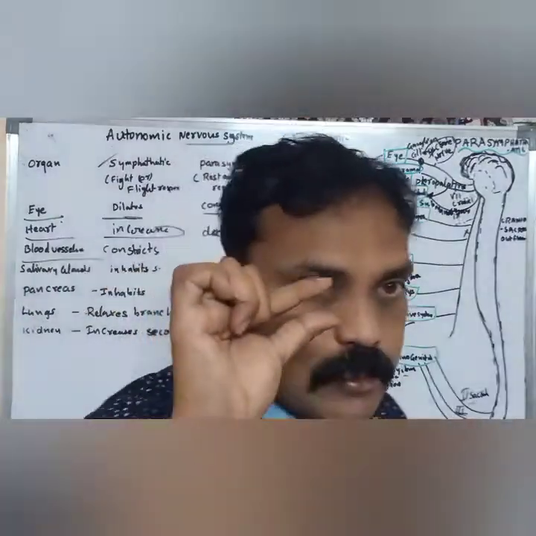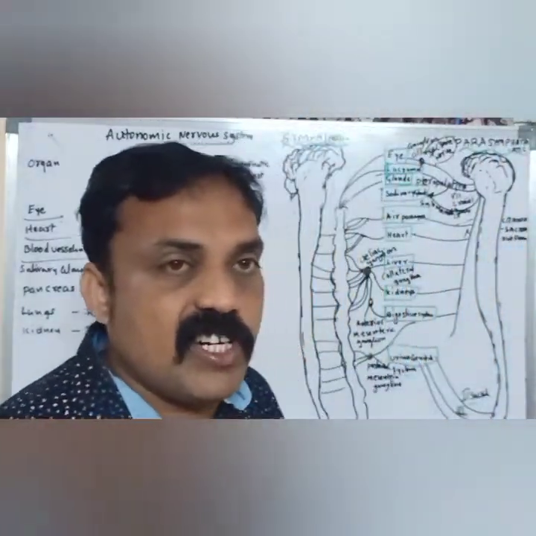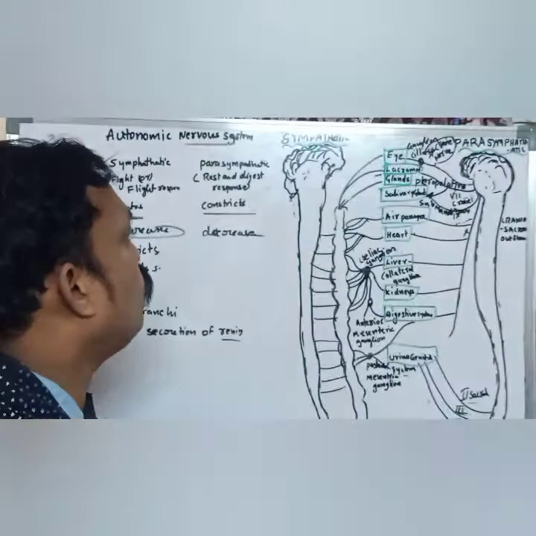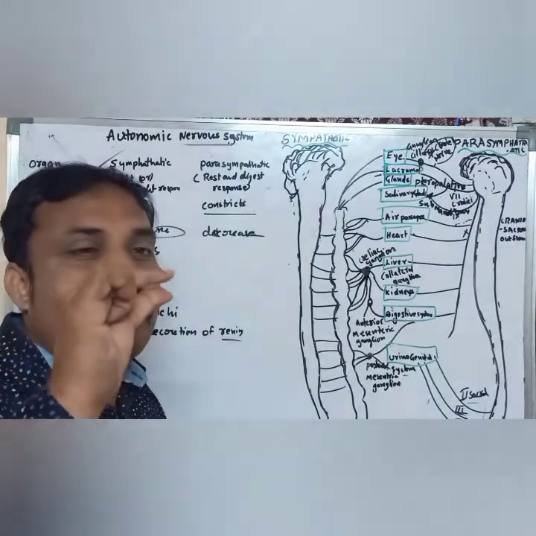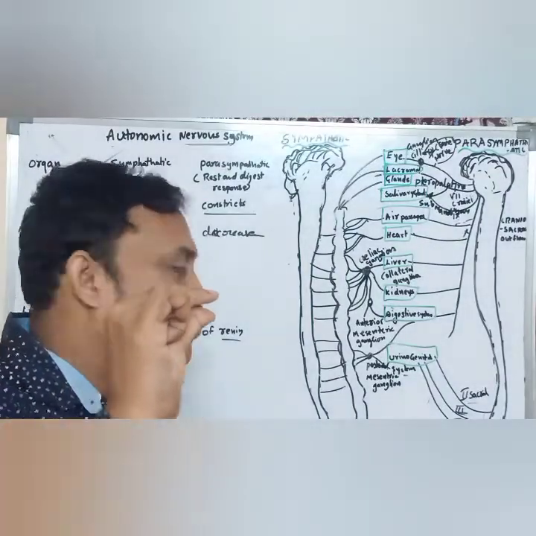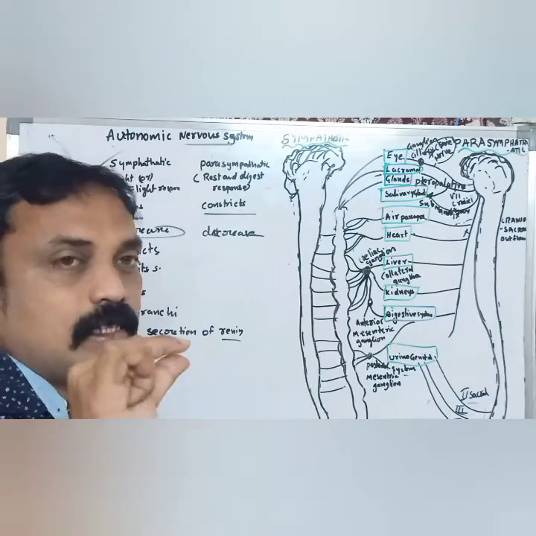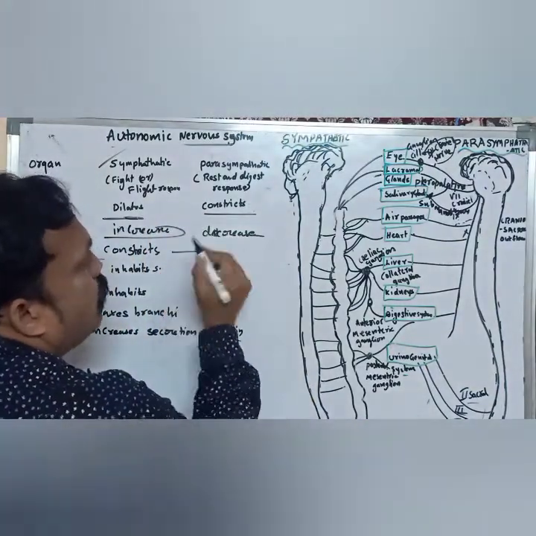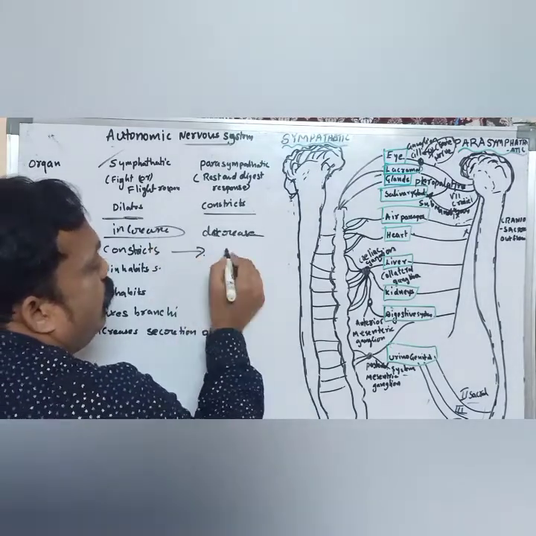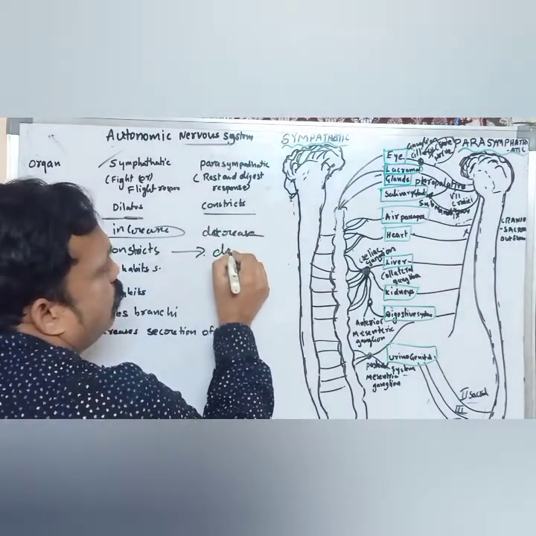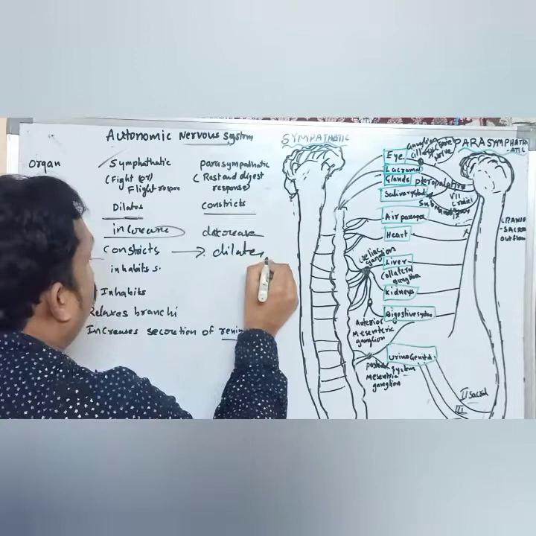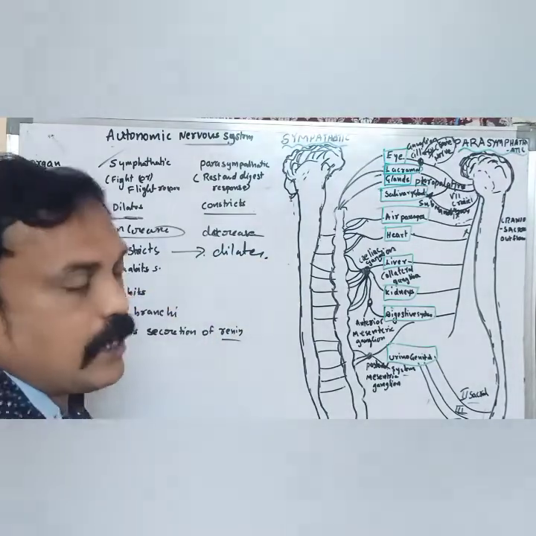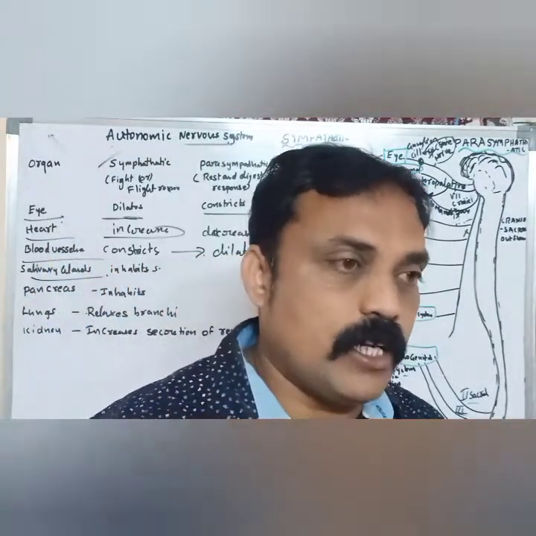And what about the blood vessels? When we feel tension or stress, because of the sympathetic nerve fibers, the blood vessel size decreases; it constricts. And in a normal or resting state, the blood vessels dilate. And what about the salivary glands in sympathetic situations?